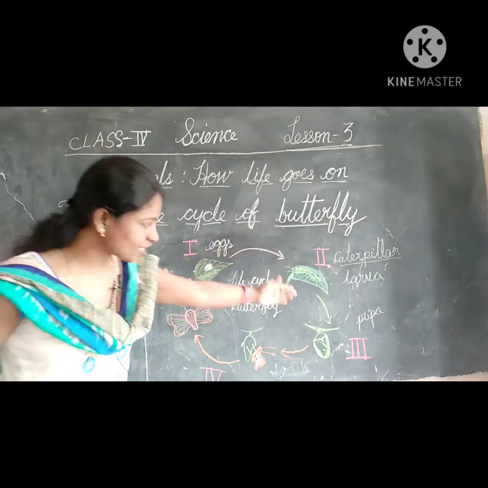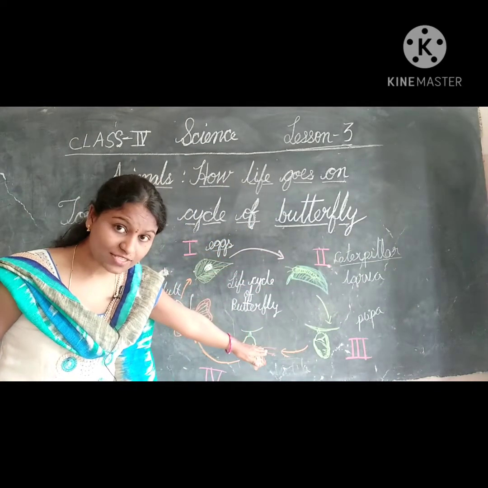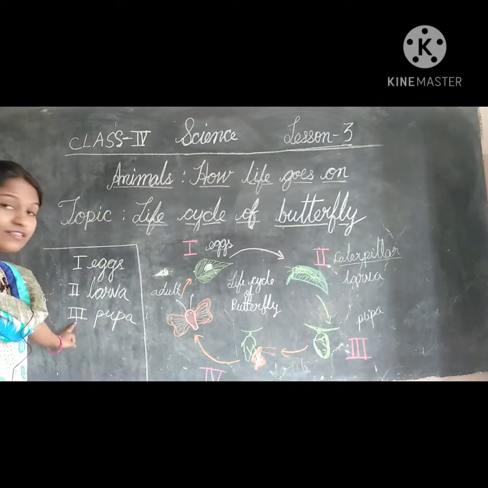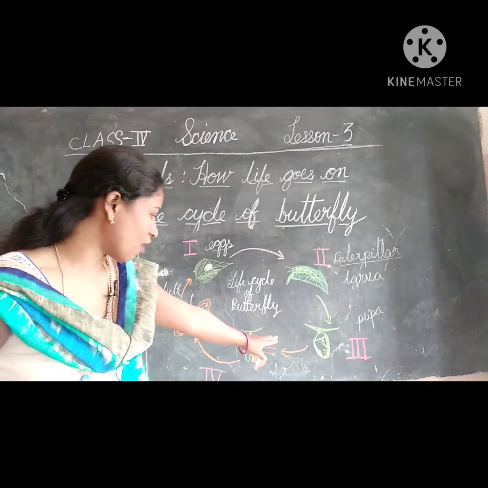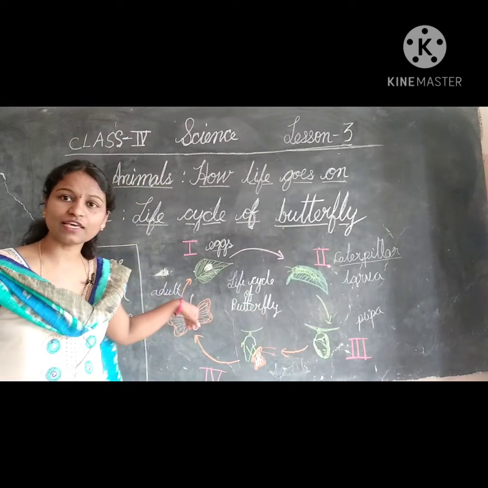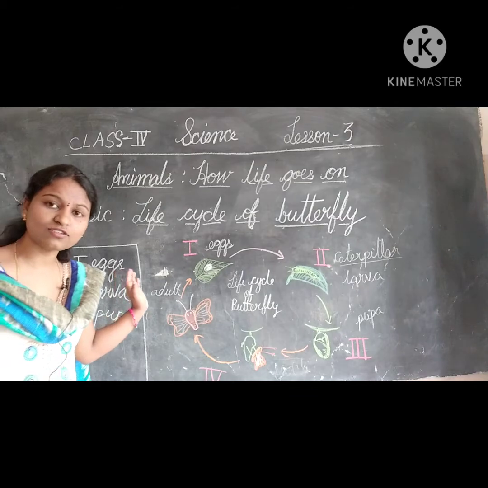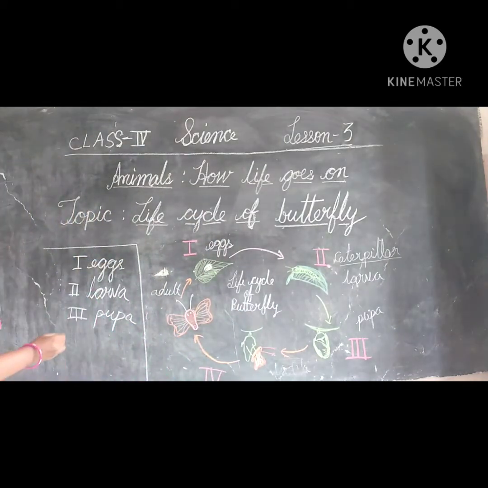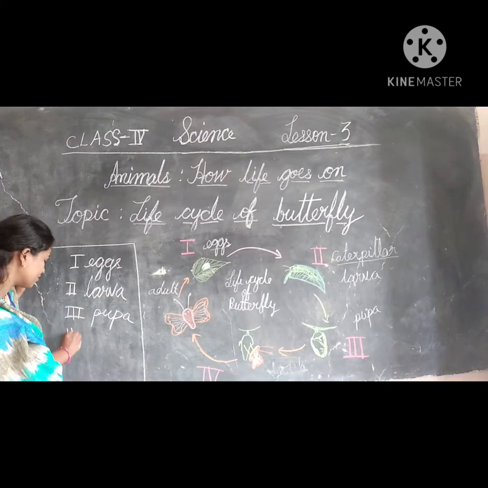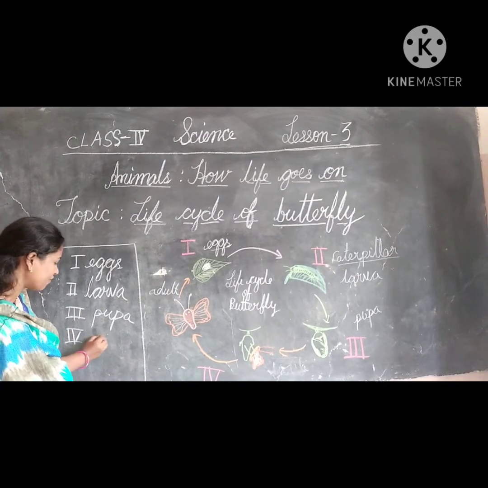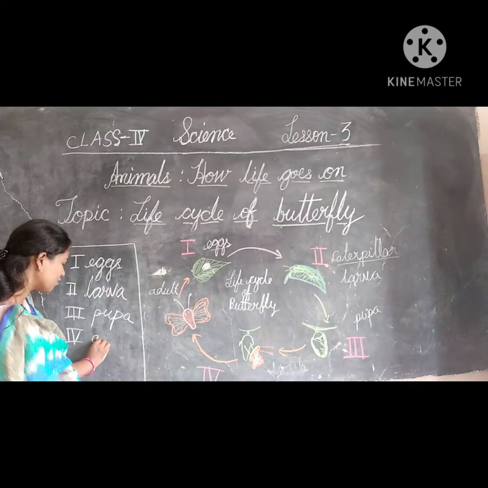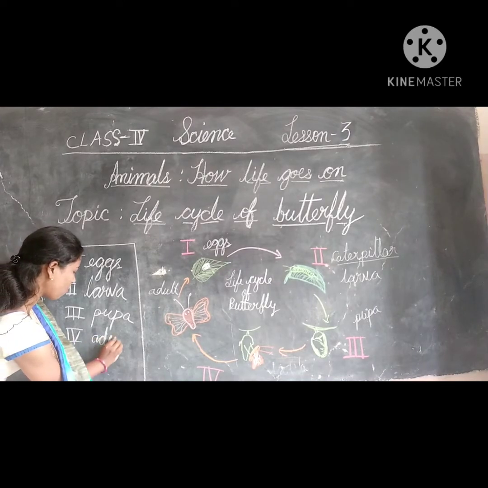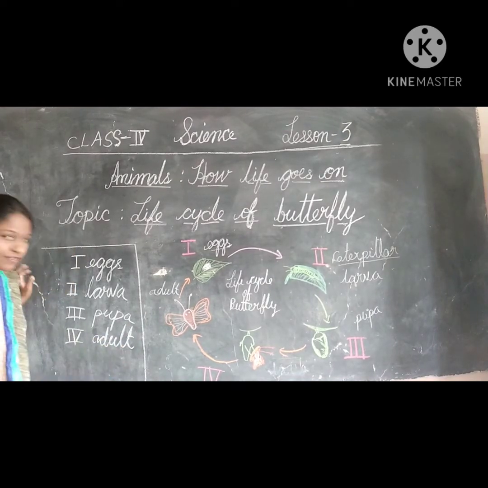After the larva stage, it is converted into pupa stage. Now, the fourth stage is called adult. So, here I am writing adult. Adult means the butterfly, the mosquito and the silkworm.